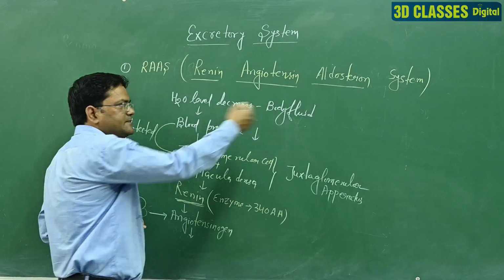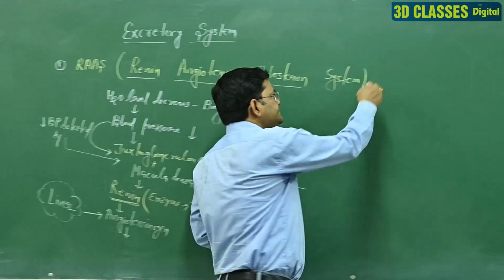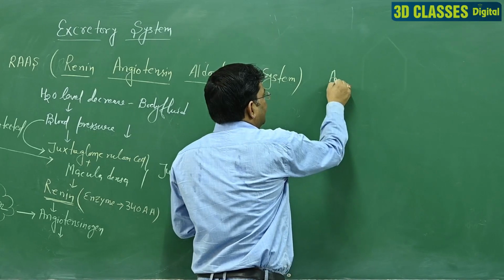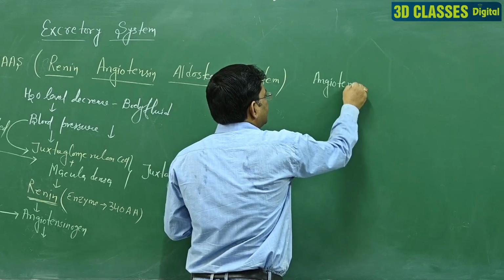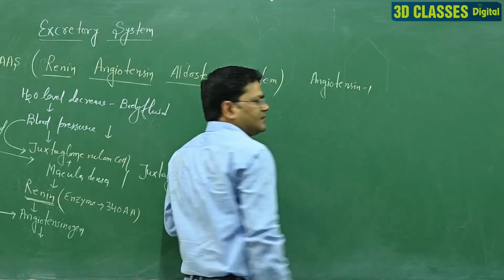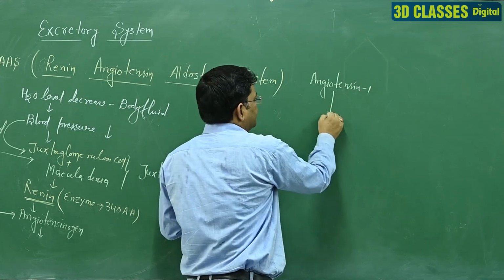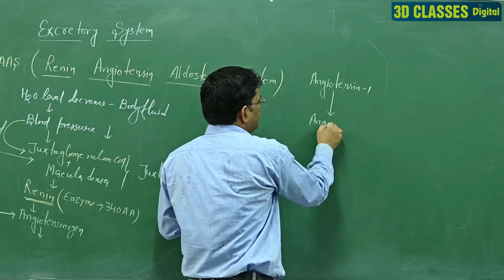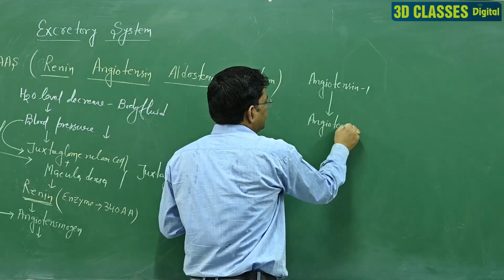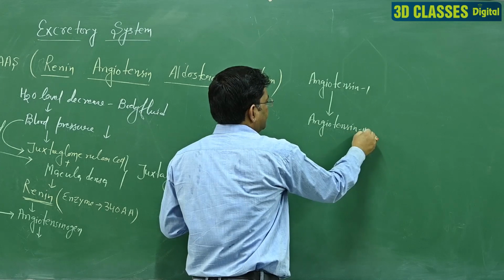We write down the next part on this side. Now it converts into angiotensin first, and after that into angiotensin second.